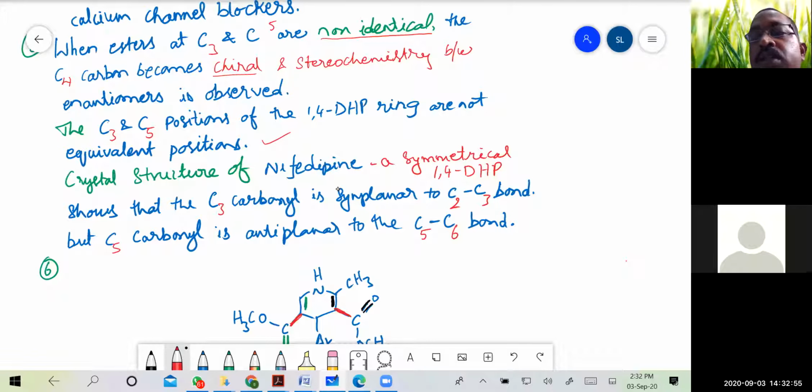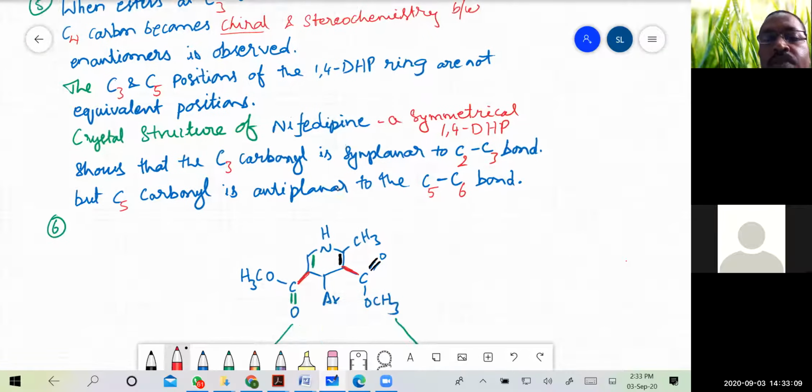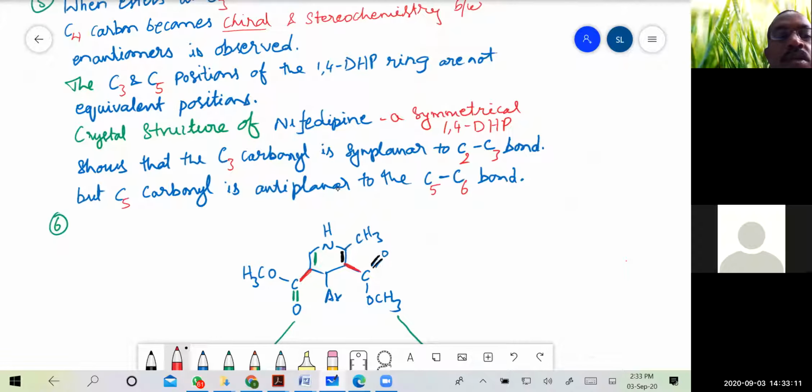So when C3 and C5 are substituted with asymmetrical esters, there is a formation of stereoisomers.